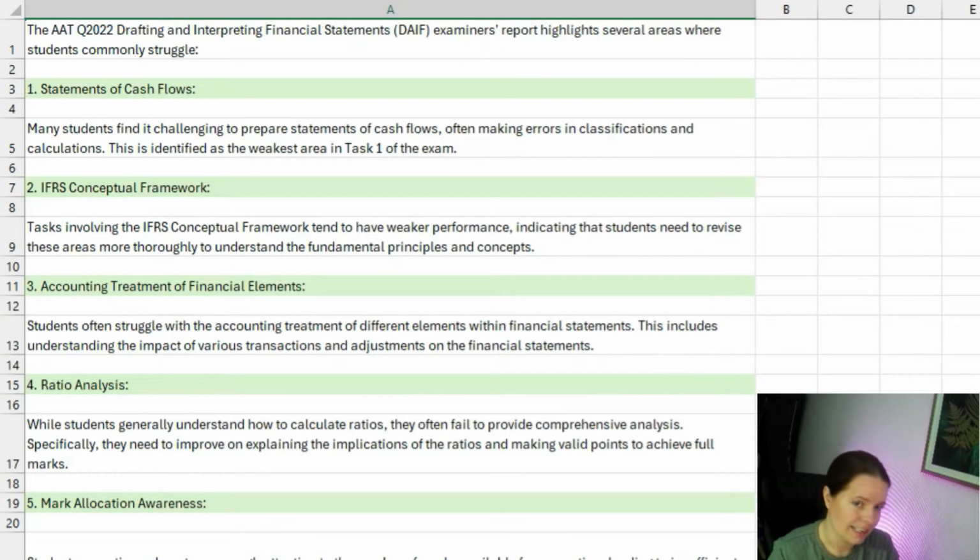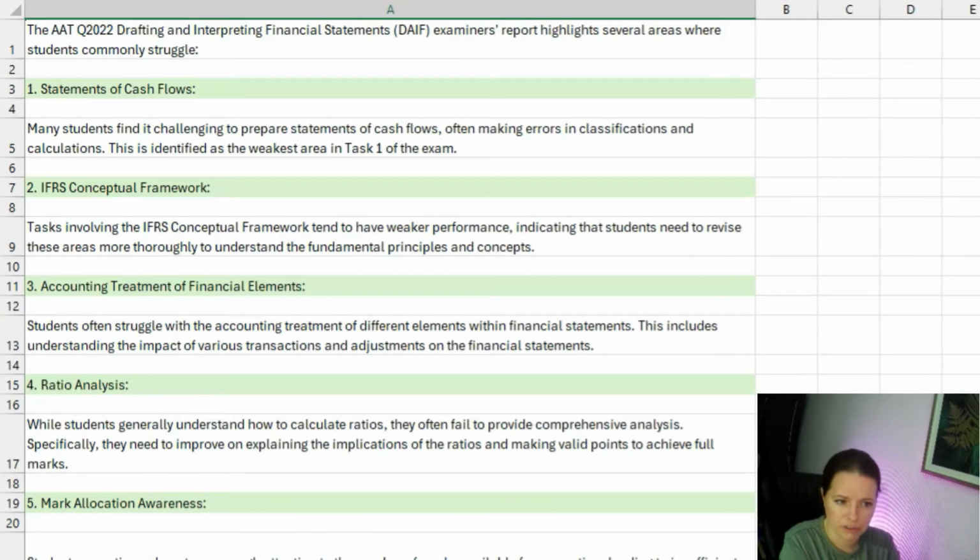If you struggle with very wordy exam questions, and you prefer the number side, then I would say that you're going to struggle with this particular area. So we're going to go through a couple of questions there.